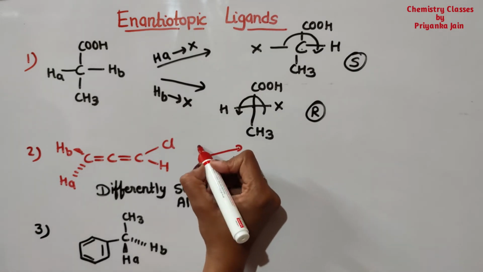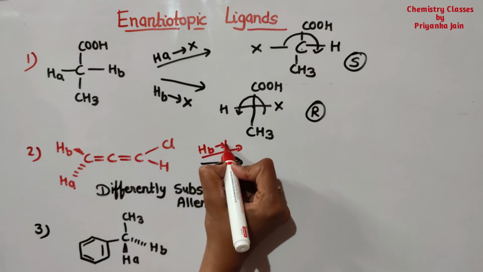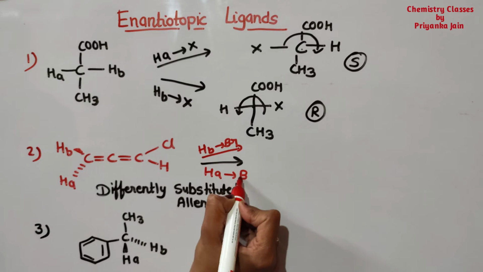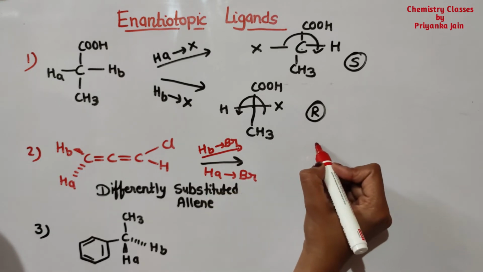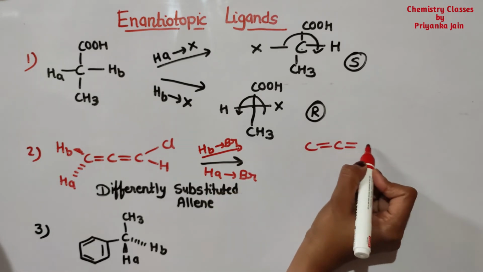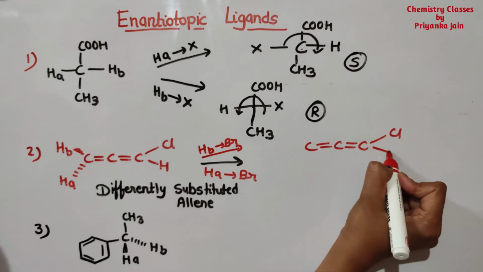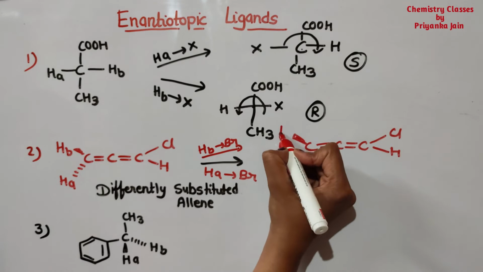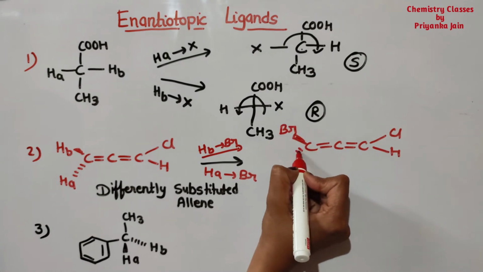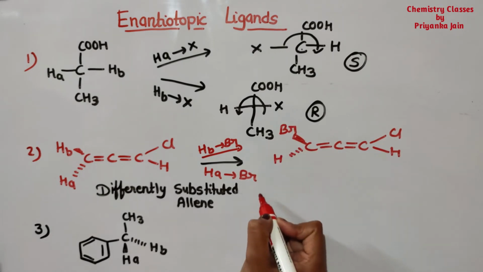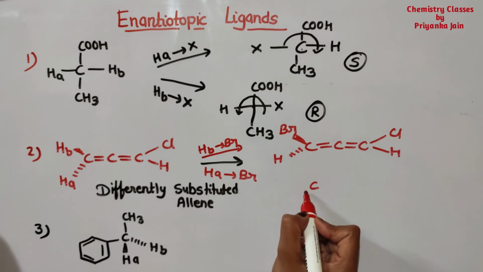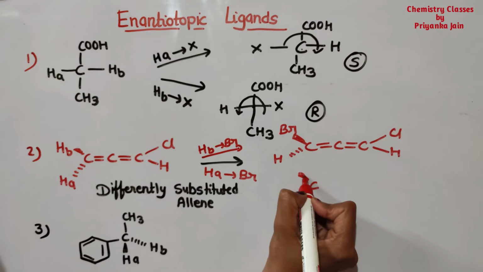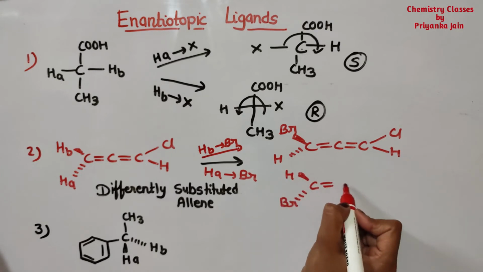First time I am replacing this HB by bromine and the next time I am replacing HA by bromine. So what we are getting now, see here. Here we are getting bromine, and this will be hydrogen, and in this case we are getting here bromine, and this will be now hydrogen.